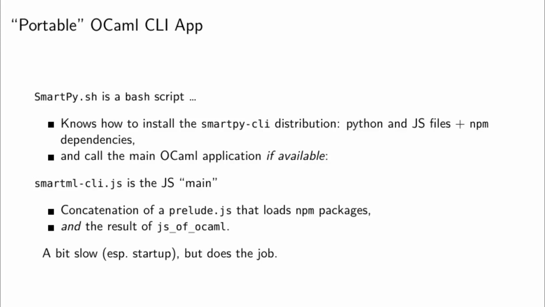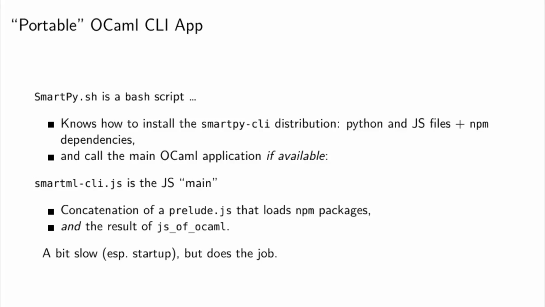So let's look inside this thing. It's a bit crazy, but it works. SmartPy.sh is a bash script. It knows how to install the SmartPy CLI dependencies, the Python and JavaScript files, and the NPM dependencies. The JavaScript is the output of js_of_ocaml, plus some hacks on top of it. So SmartPy.sh then calls the OCaml application when it's installed, and it's a command line application.